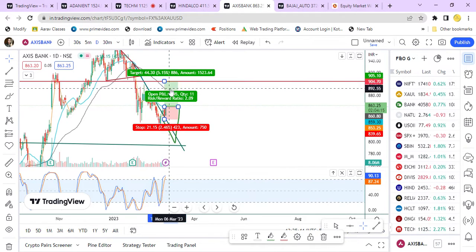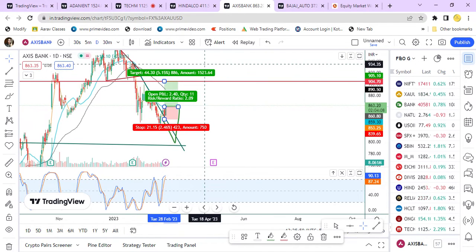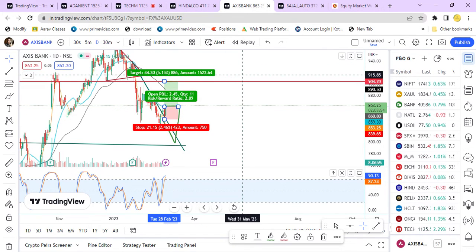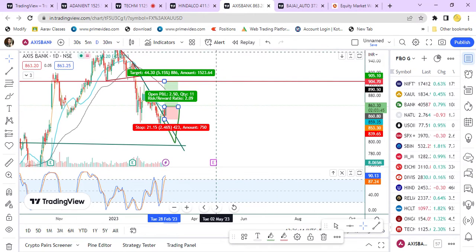So to go in the upward direction, the 20 moving average needs to come above the moving average 40. Once the price rallies again, it will settle for a while, maybe a few days. Once the cross happens, then only we can look for an upward trend.